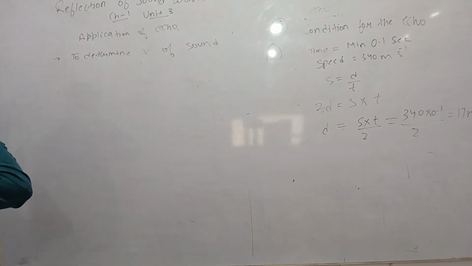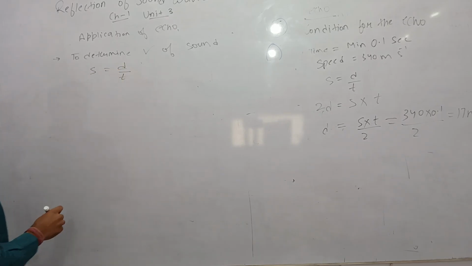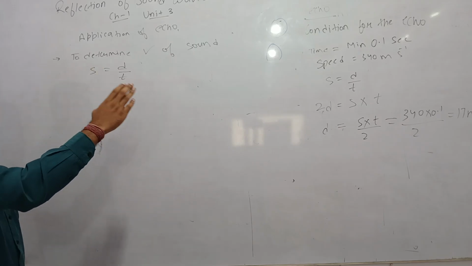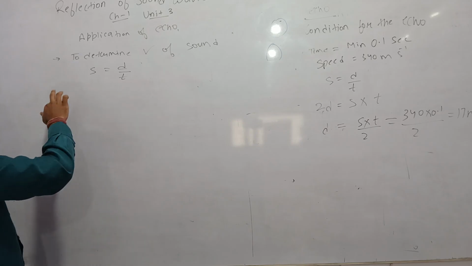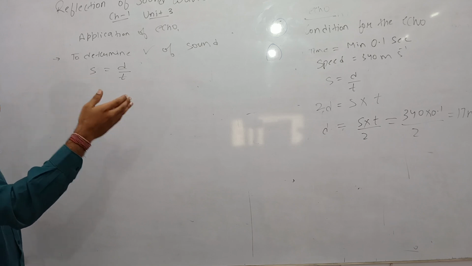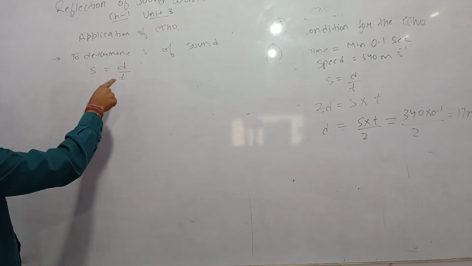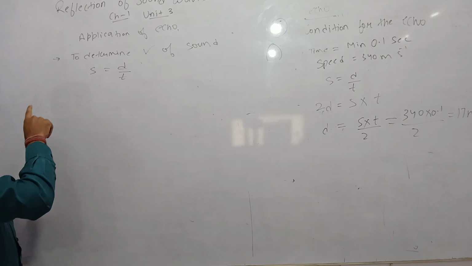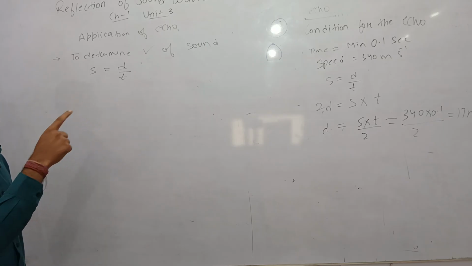We know that speed is equal to distance upon time. If we know the distance between the source and the obstacle, and from here we produce the sound and then hear back its echo, we can monitor how much time it takes for the sound to travel between the 2 points.